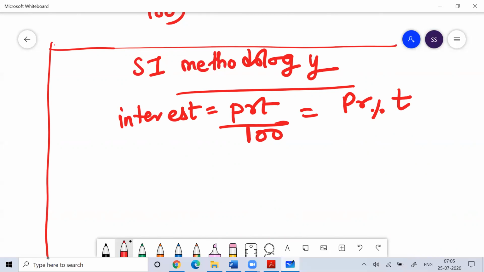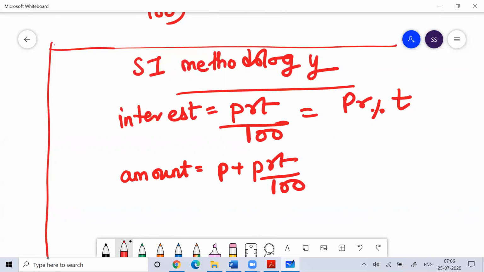So this formula you can remember for the simple interest methodology: interest is equal to P into R into T by 100, or P into R percent into T. Then you can remember the formula of amount. You know that amount is equal to principal plus interest. If I take principal common, this becomes P into (1 plus RT by 100). This is the formula of amount. So you can remember this, and it will be helpful for you.